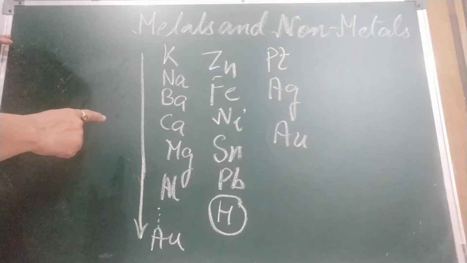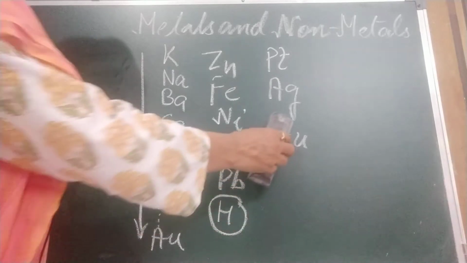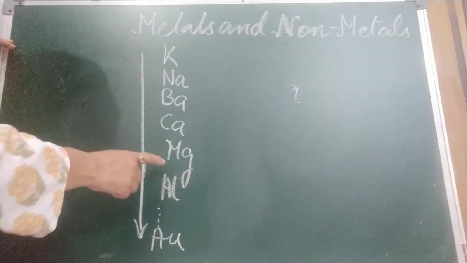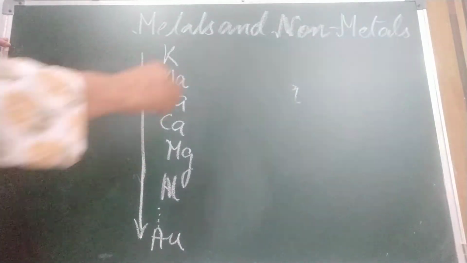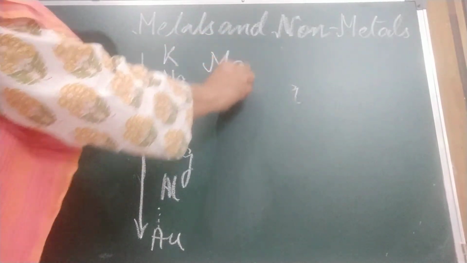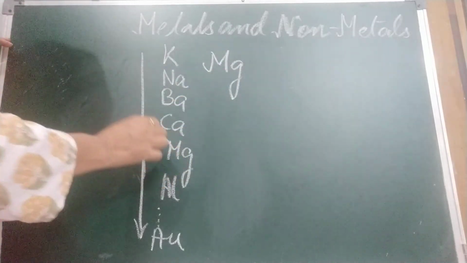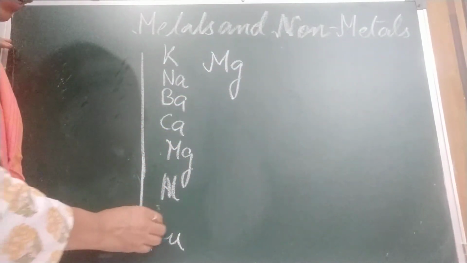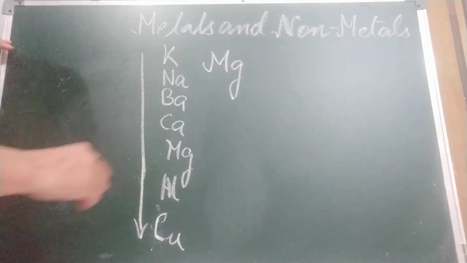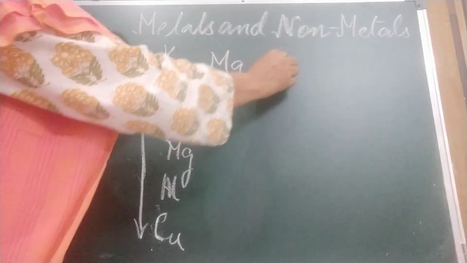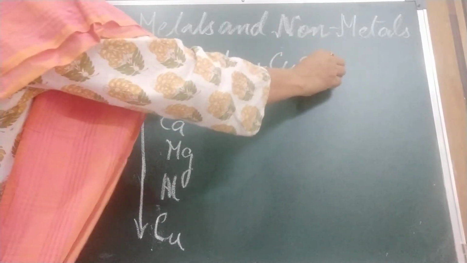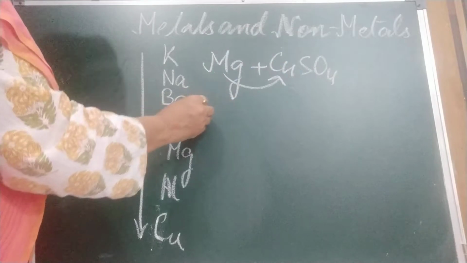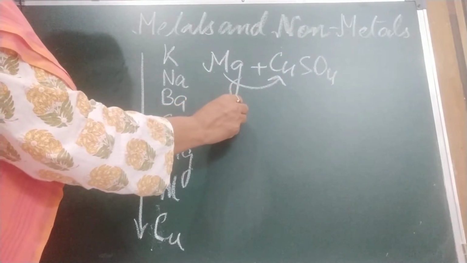Children, I am telling you by giving an example. One example, I have taken magnesium. You know magnesium in the reactivity series is above copper. Now I have taken copper sulfate. This magnesium can replace copper and it will give what?